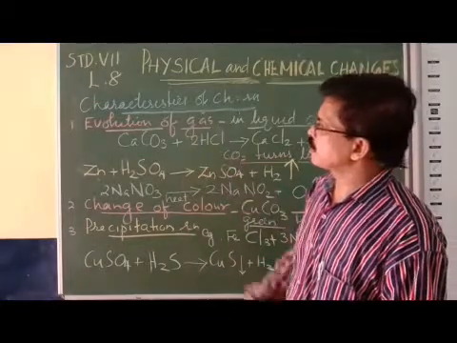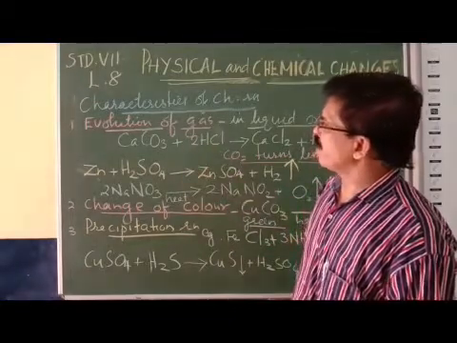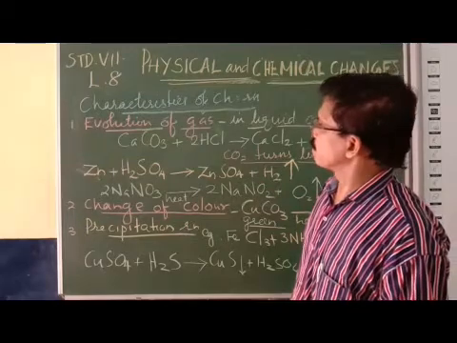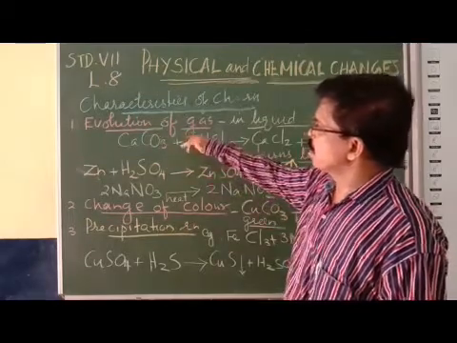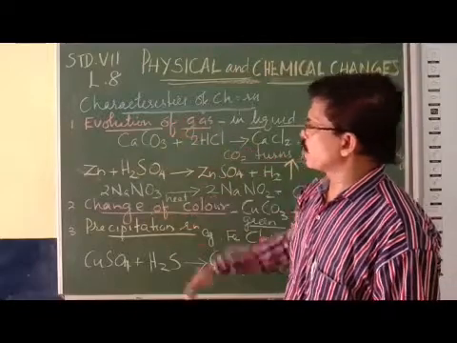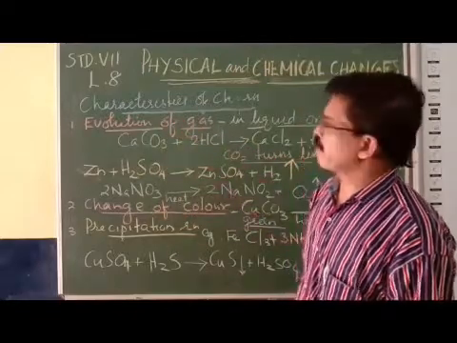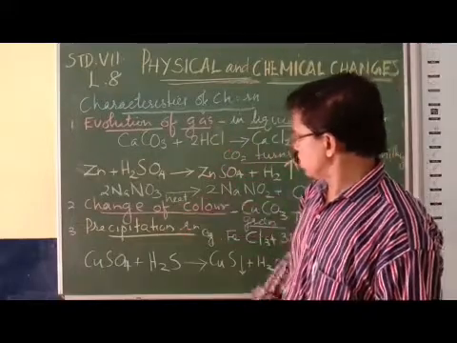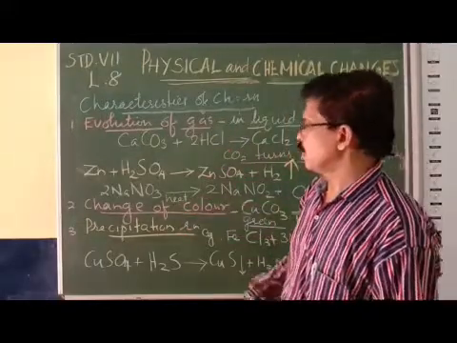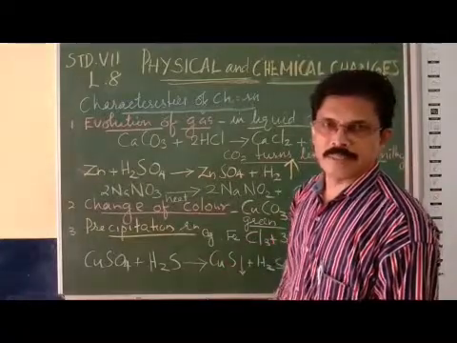In this session, we are going to study the characteristics of a chemical reaction. There are three important characteristics: evolution of gas, change of color, and formation of the precipitate.